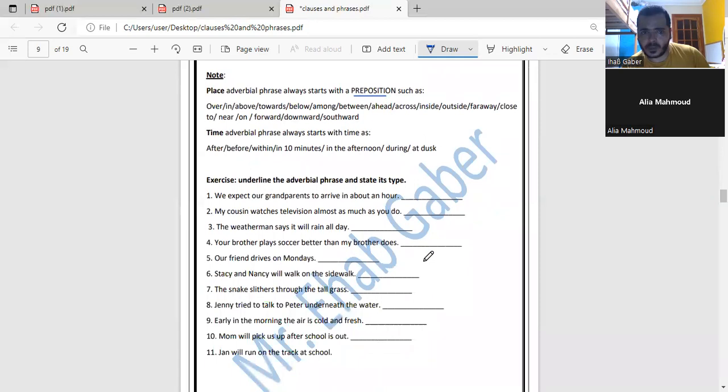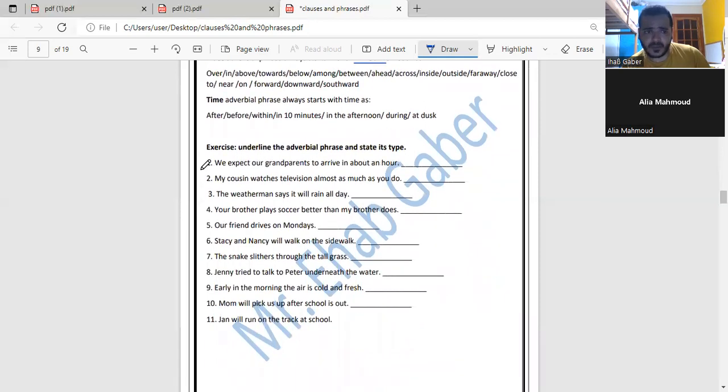Now it's our job to do this exercise. I need you to read the first one out loud, locate the adverbial phrase, and write the type in the space beside it. Go. We expect our grandparents to arrive in about an hour. In about an hour. Yeah, in about an hour. What kind of it? It's a time adverbial phrase. So please write here T. T means time. Write T for time, F for frequency, and so on.